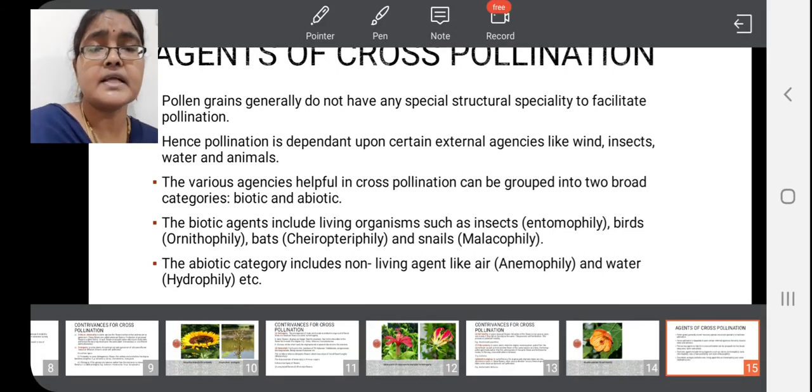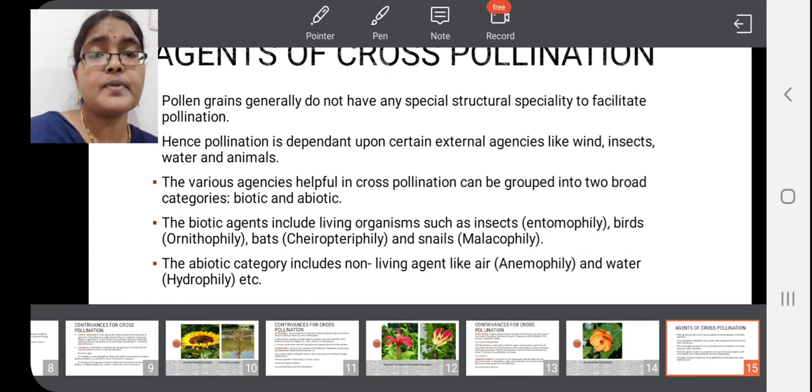These agents are classified into biotic and abiotic agents. Among biotic agents, some animals and some insects help pollination. Among abiotic agents, wind helps pollination and water also helps pollination. These are called agencies. With the help of various agencies, cross-pollination occurs.